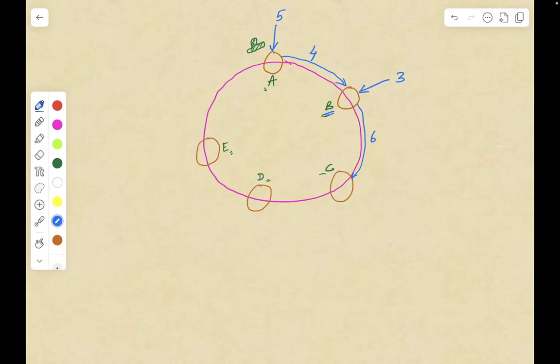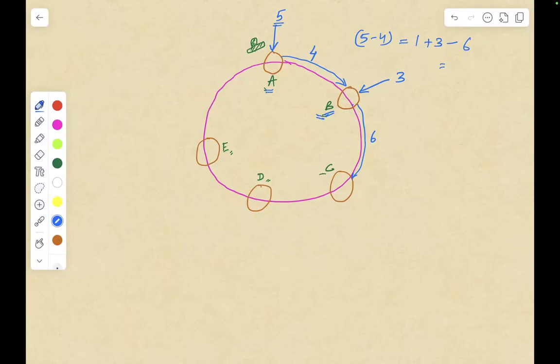Now, if you start your journey from A, you will get 5, you will consume 4. You will travel from A to B, you get 5, you lose 4, and now you will have 1 unit remaining when you reach B, right? Now you reached B, you receive 3 more, so now you have 4 units. That is 5 minus 4, 1 unit remaining when you reach B, and you get 3 when you reach B. Now you'll consume 6. So this will be negative, right? So you can't reach C because it is negative.